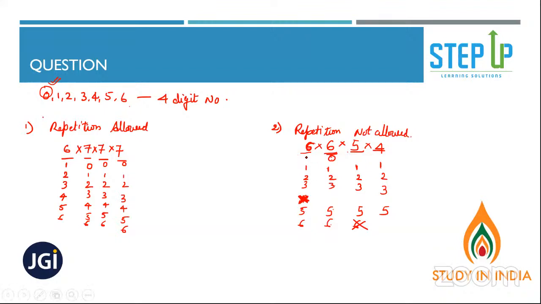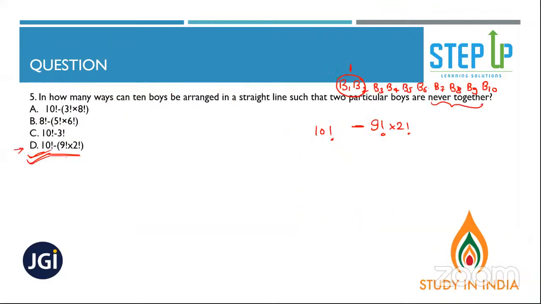Are you understanding? 0 can come on the second place. If I write 0, 1, it's a 1-digit number. But if I write 1, 0, it's a 2-digit number. All right. Fine. I hope it's clear.